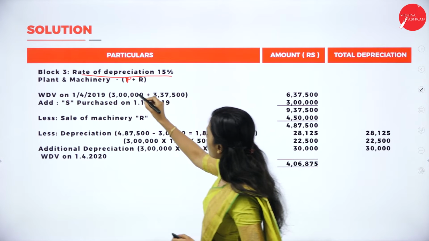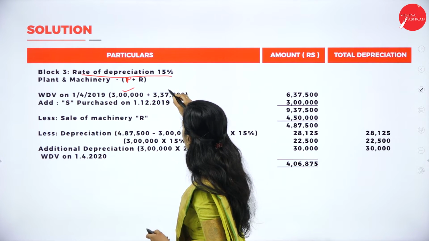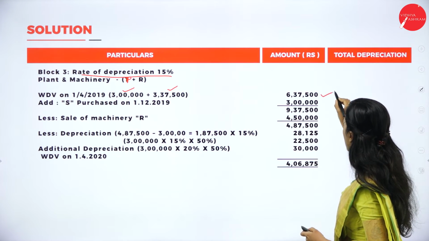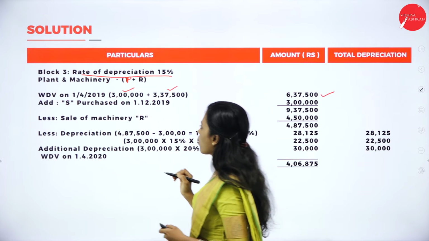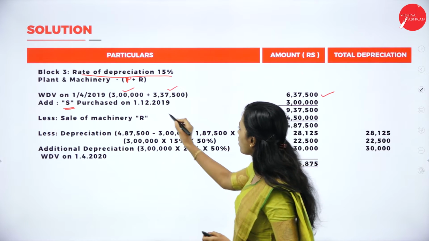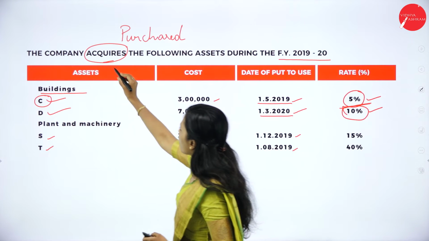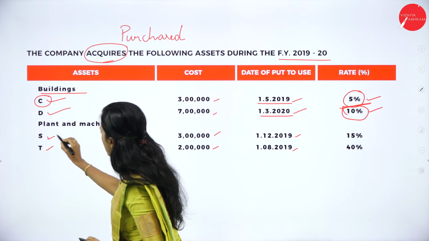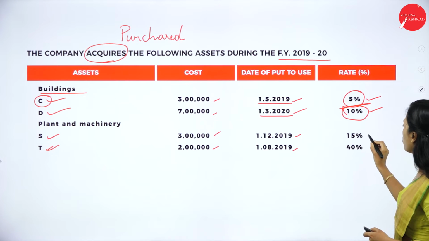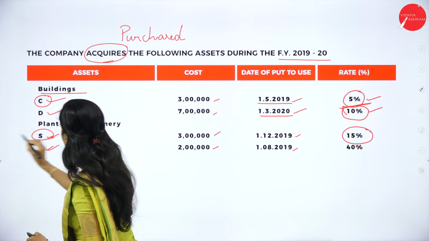How much? It is WDV 3 lakh for asset P and 3 lakh 37,500 for asset R. So it is 6 lakh 37,500. Then they have purchased an asset. Yes, that is plant and machinery, on 1/12/2019. We'll check it here. Acquisition, plant and machinery purchased, S and T. So which rate do we have to consider here? We are doing 15%. So we should take the 15% asset, that is S.